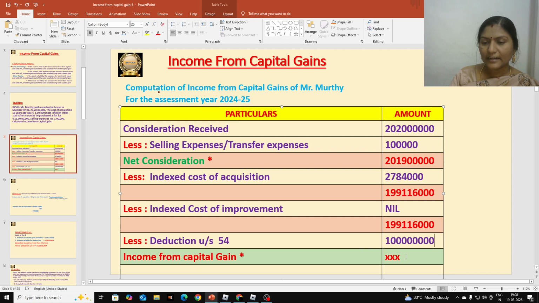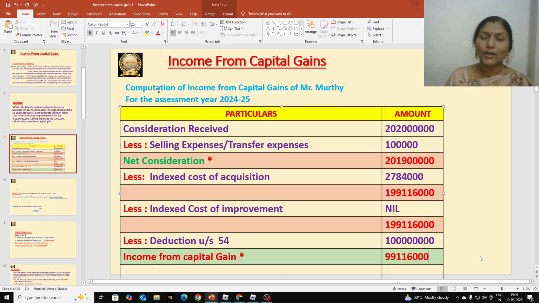If we deduct that deduction under section 54 from the previous value, how much do we get, students? You can calculate it. You get 9 crores 91 lakhs 16,000. That is a positive amount, so we can call it income from capital gain. That is our answer. Hope you all understood this.